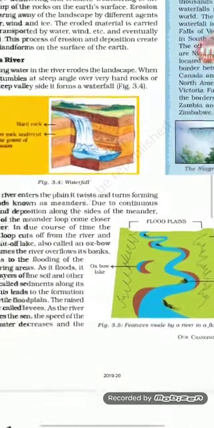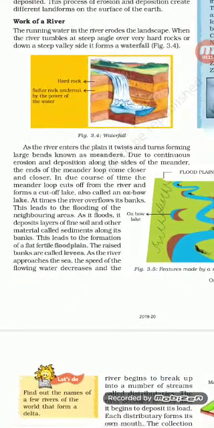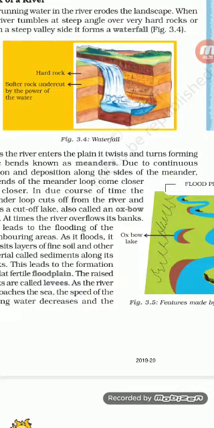Now what happens due to this? The rocks below the waterfall have water continuously flowing on them, and you can see the cavity that forms on the land surface where the water lands as it falls with great force.